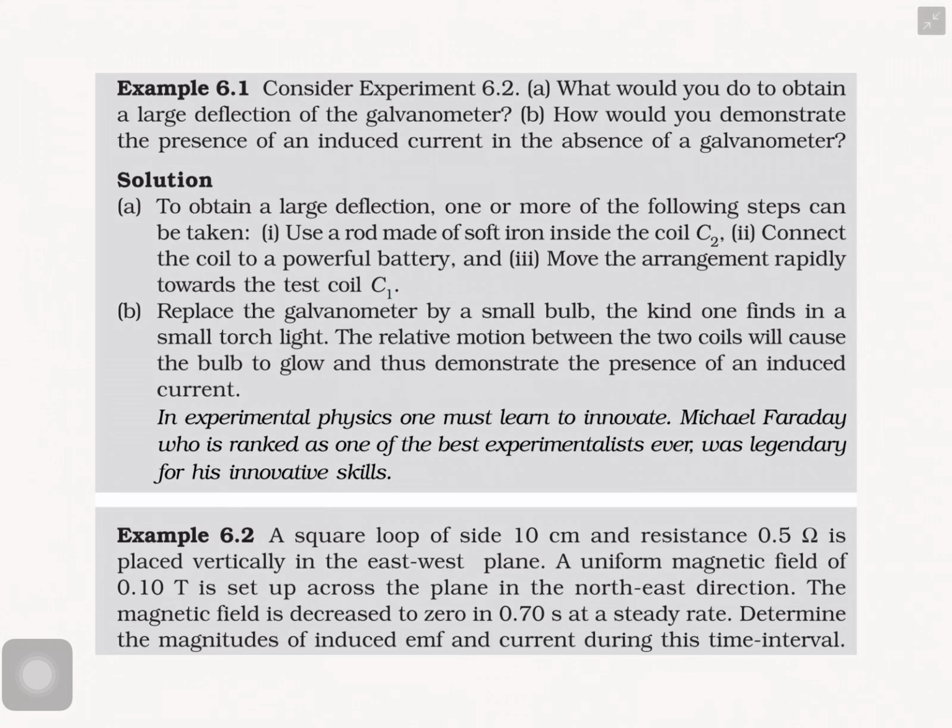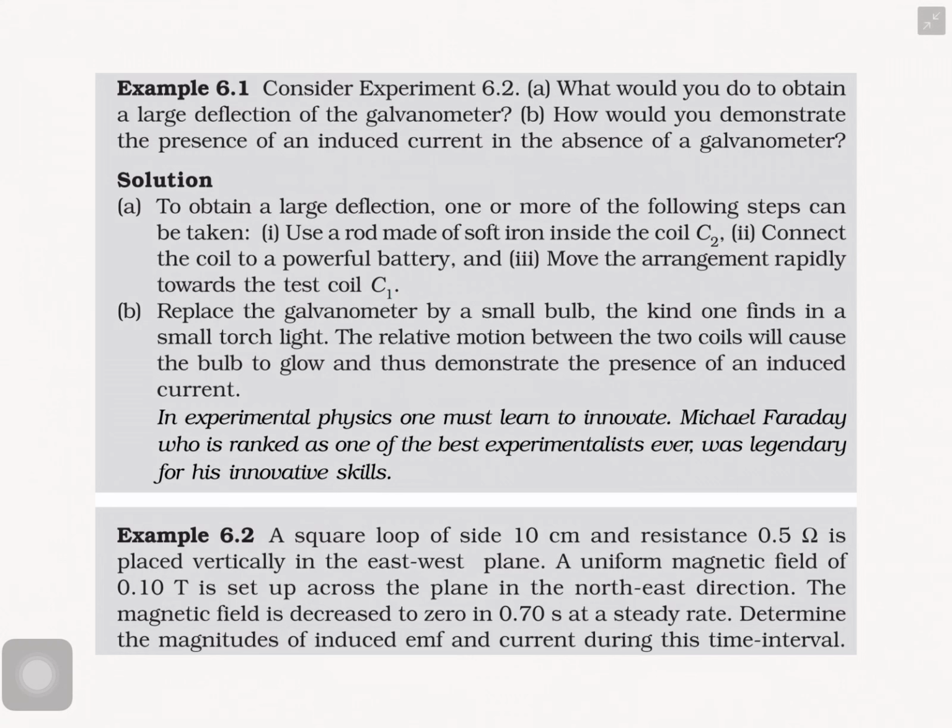Third, move the arrangement rapidly towards the test coil C1. Rapid means speed. So these are the 3 factors which lead to a large deflection.